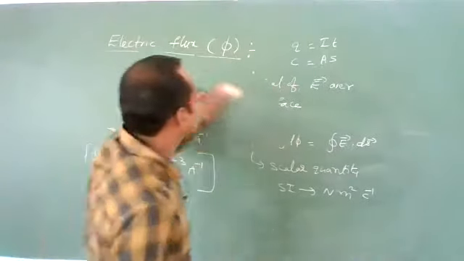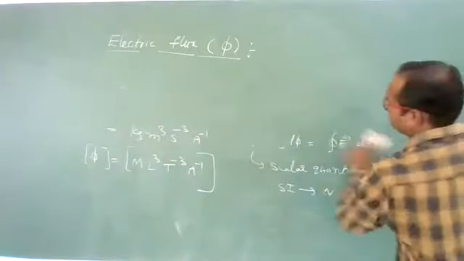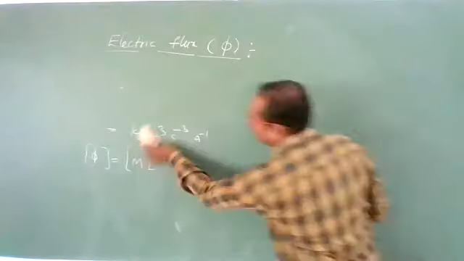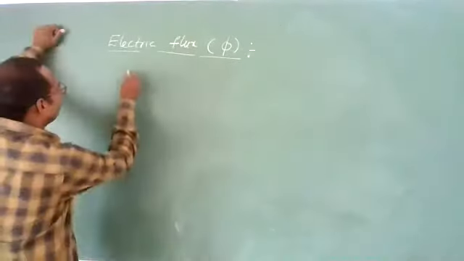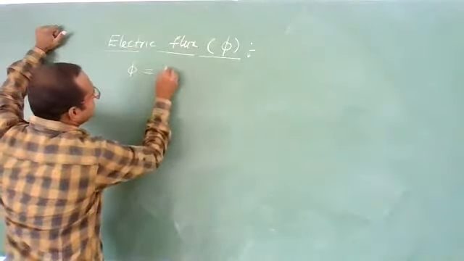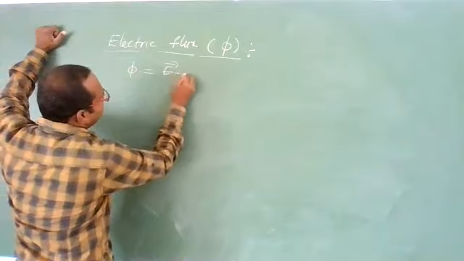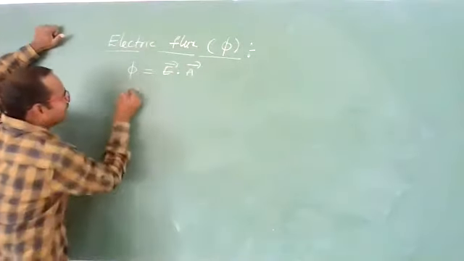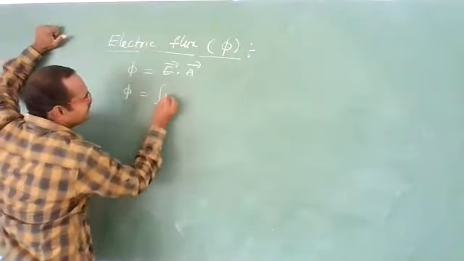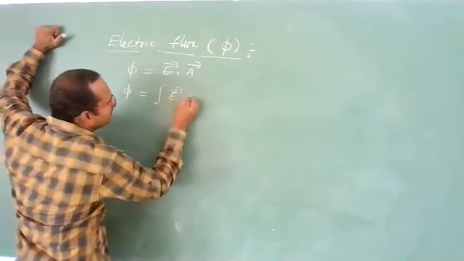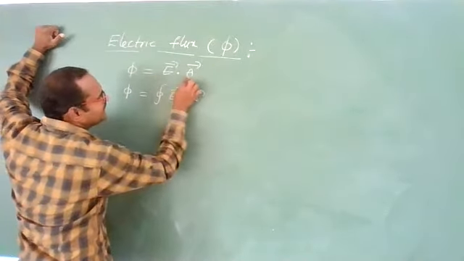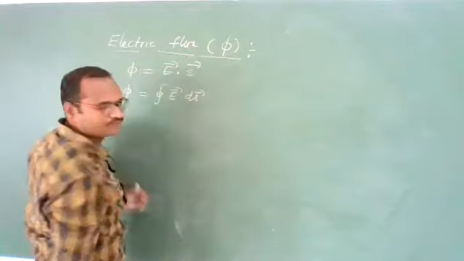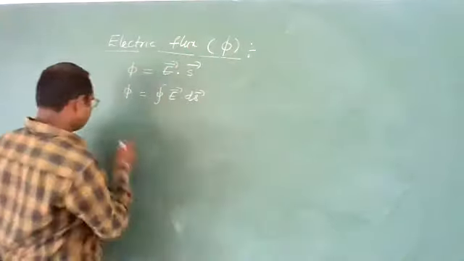Okay? So this is about the electric flux now. Electric flux is nothing but E bar dot dS bar. Flux phi can be written as E bar dot A bar, or as the surface integral of E bar dot dS bar. Here I am writing A, or you can write S also. Now let us see one question.